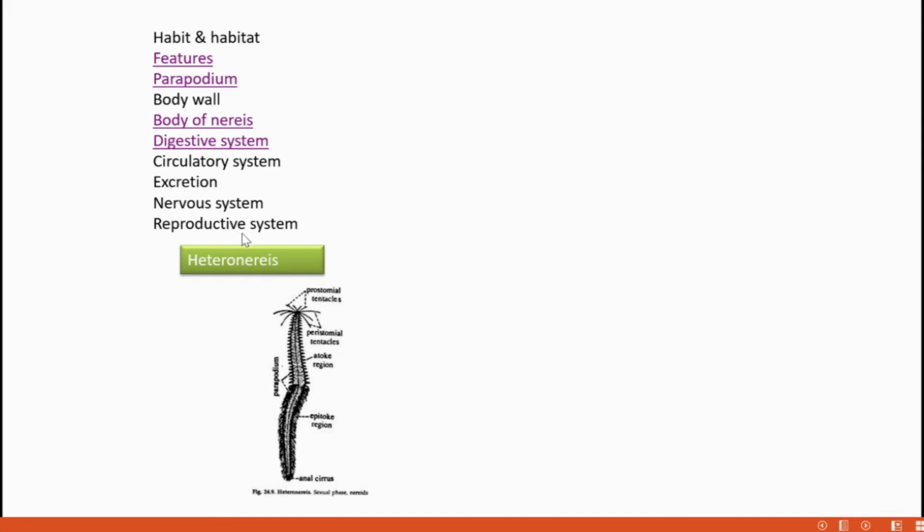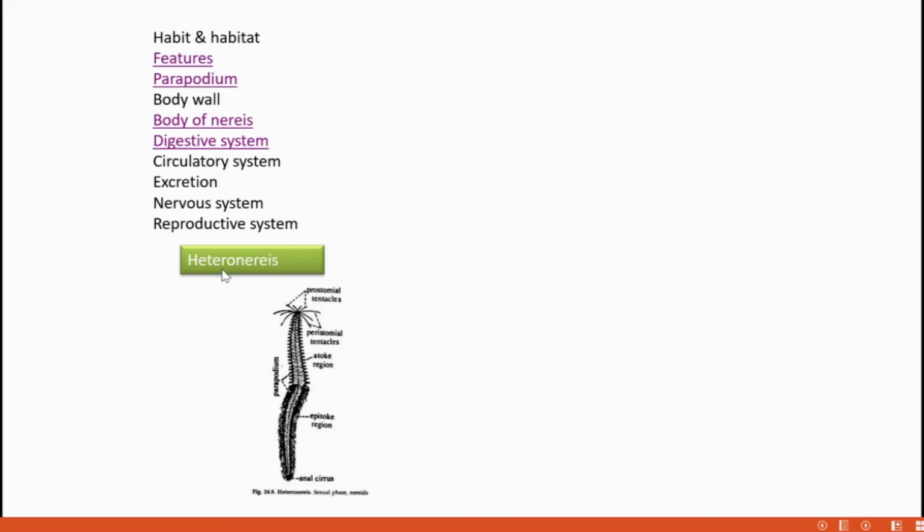Then the reproductive system: it is gonochoric, which means the sexes are separate and the gonads are indistinguishable. There are no gonoducts, no ducts or channel to liberate the sex cells towards the outside. Fertilization is external, and the larva is called a trophophore larva.